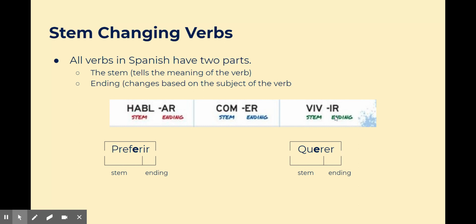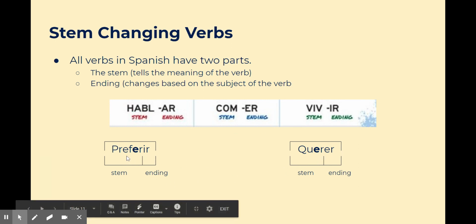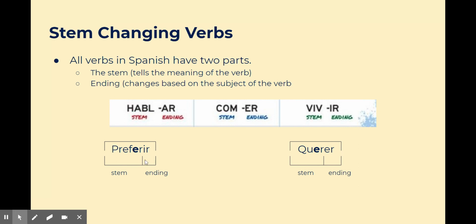We're going to discuss two new verbs that you can be using this unit. Preferir and querer. Both of these verbs will have a change in spelling to the stem, as well as a change in the ending to denote who is talking.